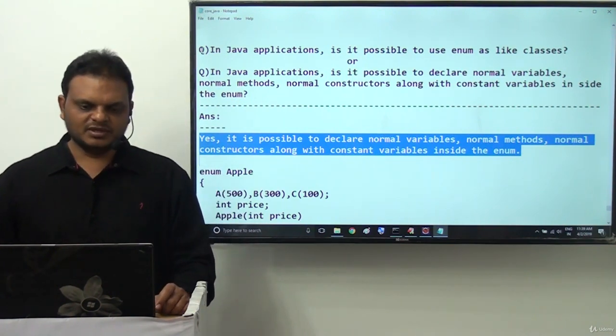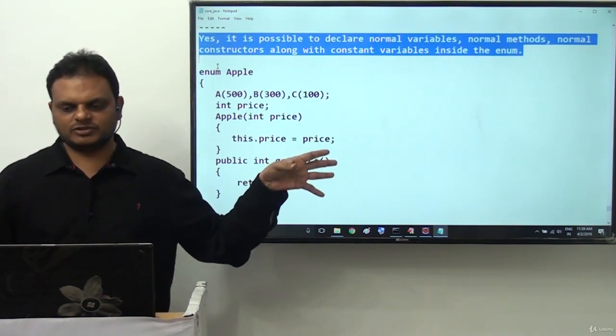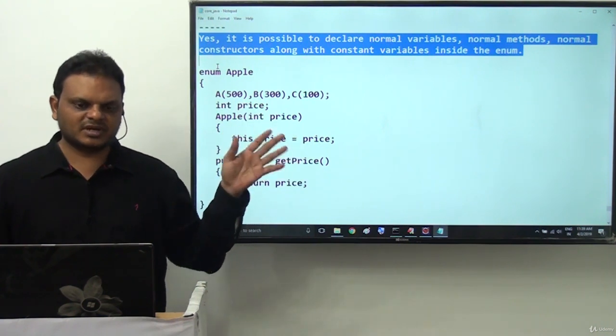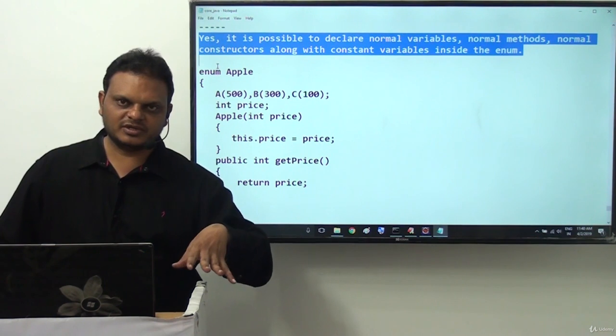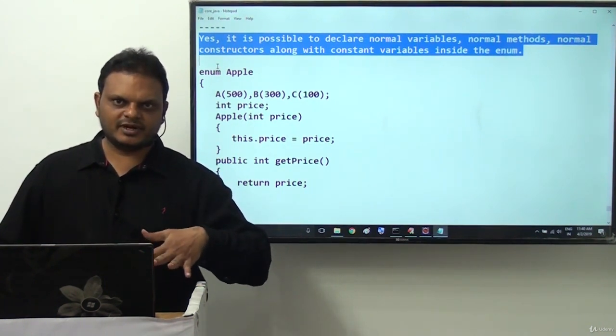Then how is it possible? I already explained with the Apple class. Through this Apple class we are able to get it directly. This is exactly the content of enum concepts that we are able to identify clearly now.